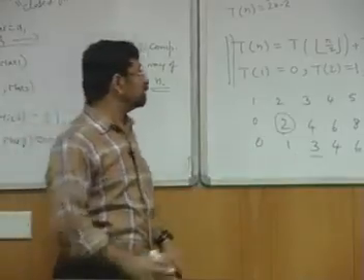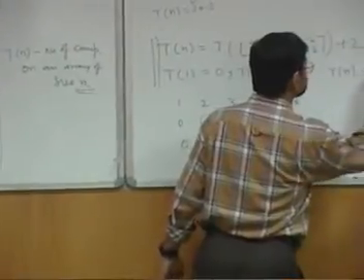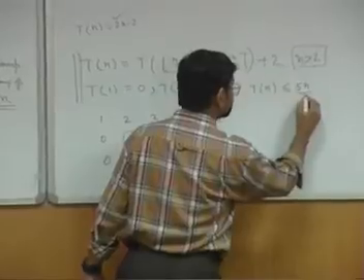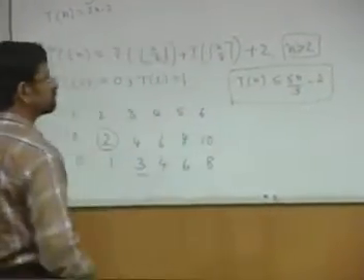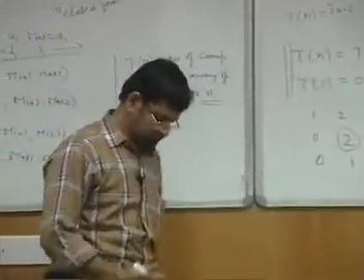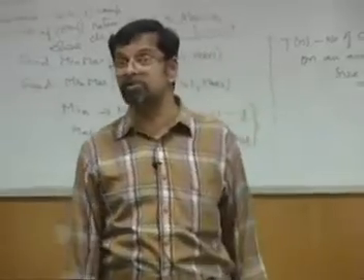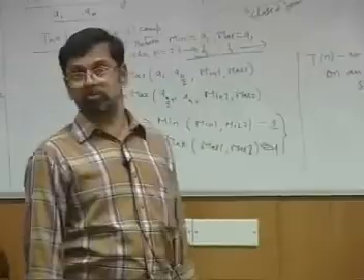If you do that, you can show that T of n is less than or equal to 5n by 3 minus 2.